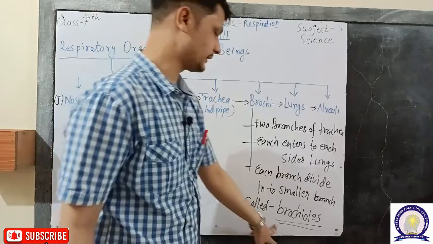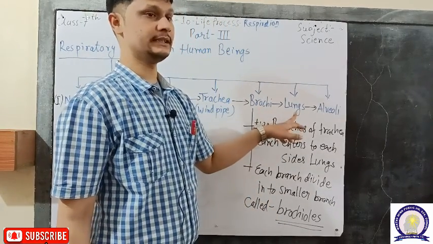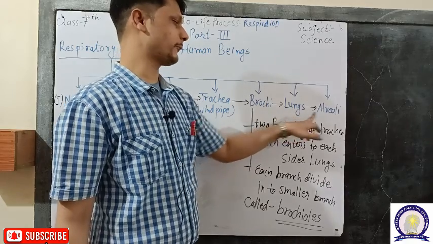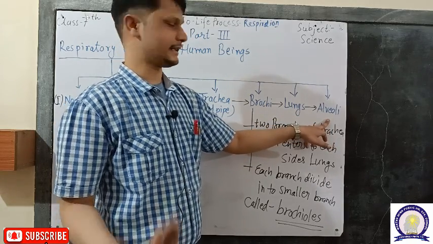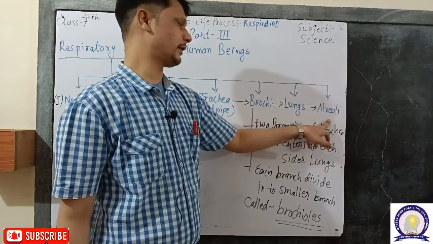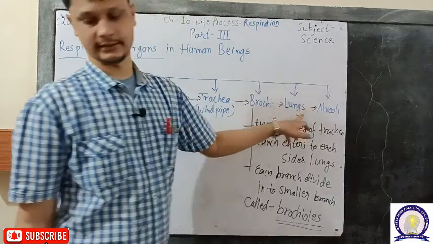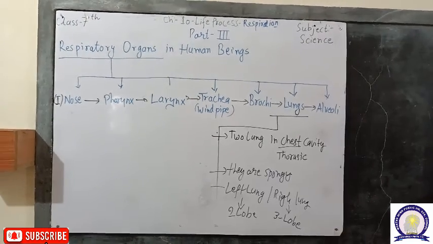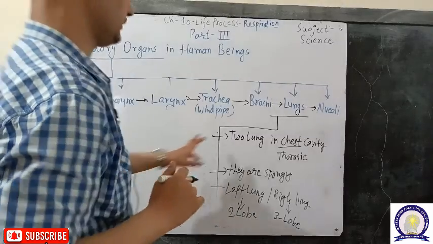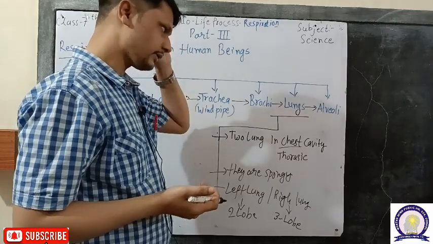These branches are called bronchioles, and these bronchioles are present inside the lungs. These bronchioles ultimately lead to the formation of a bunch of alveoli, and the gaseous exchange ultimately occurs in the alveoli. In the further part, we will discuss the alveoli and the lungs. Now, when the air reaches the bronchi, it is ultimately divided into the bronchioles and the lungs.